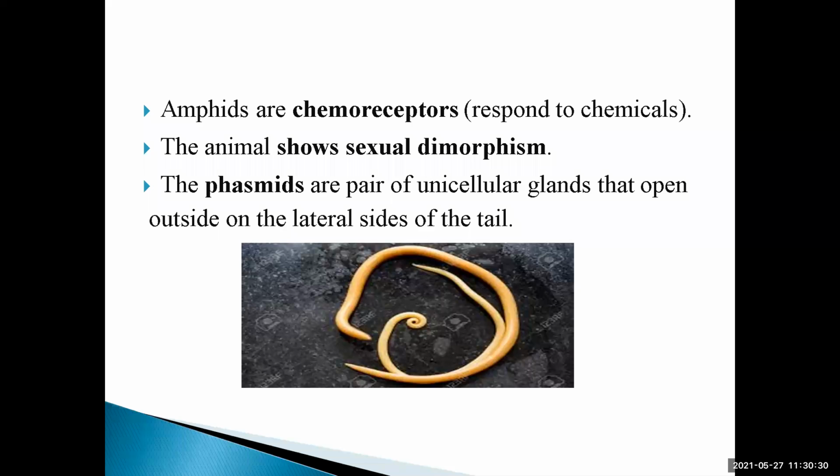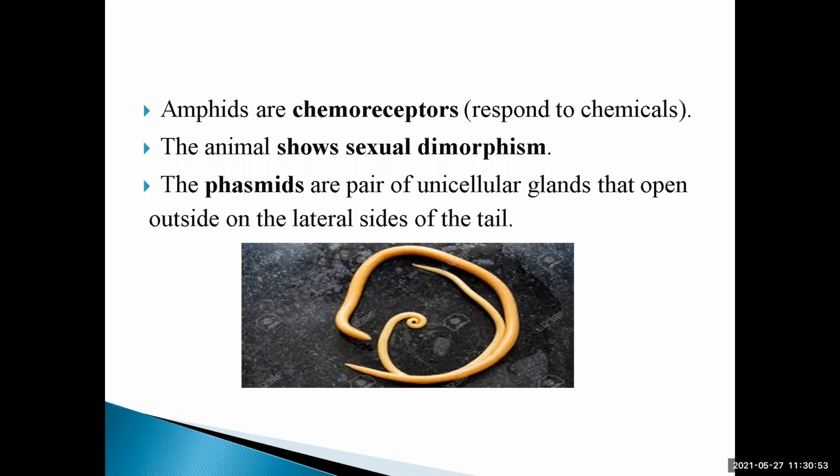The phasmids are a pair of unicellular glands that open outside on the lateral sides of the tail. The phasmids are a pair of unicellular glands.